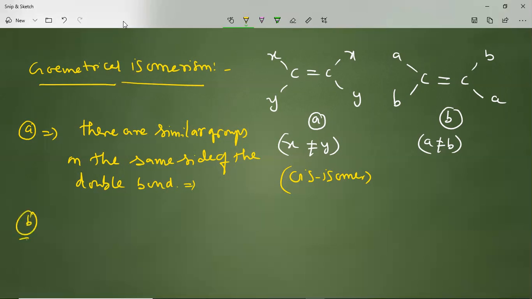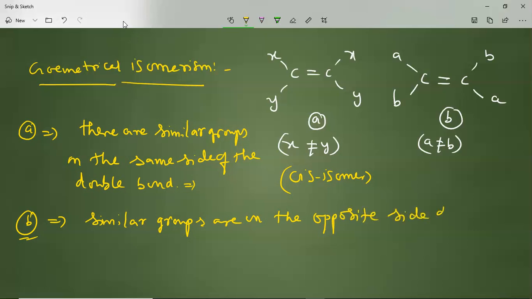Let us look at the second one, B. In this, the similar groups are on the opposite side of the double bond, and that we call a trans isomer.